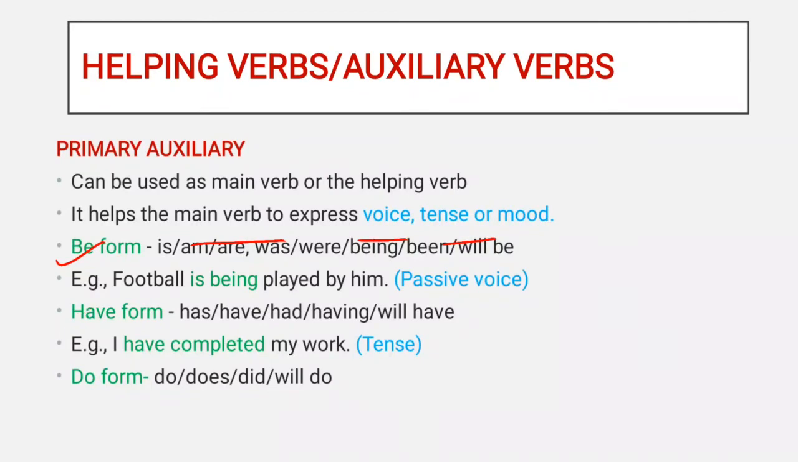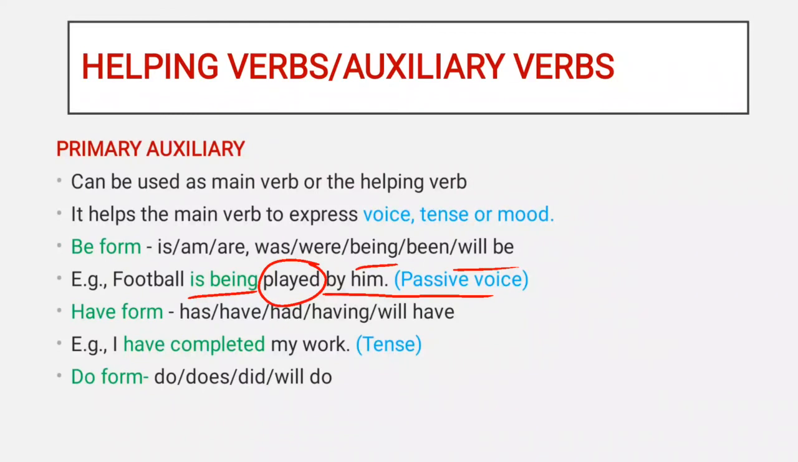When we talk about be form of verbs, they include words like is, am, are, was, were, being, been and will be. For example, football is being played by him. Here the primary auxiliary is being, is expressing or helping the main verb play to express the passive voice.